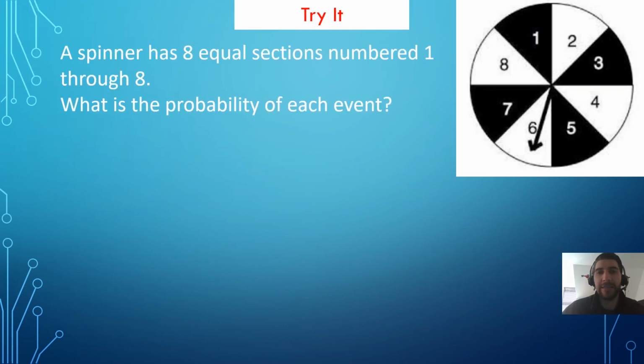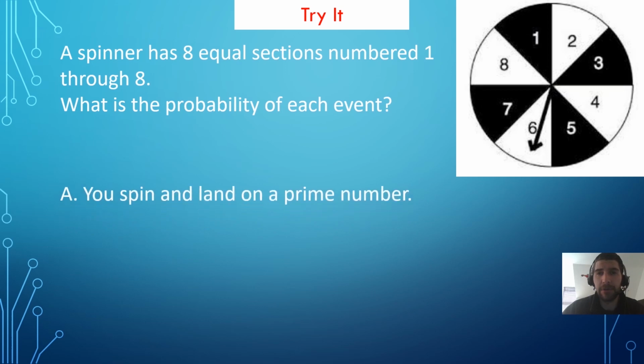Now you try. This spinner has 8 equally sized sections numbered 1 through 8. What is the probability of each event? Our first event is spinning to land on a prime number. So the first thing that we're going to need to do is figure out which numbers are prime. So the prime numbers here are 2, 3, 5, and 7. 1 is not a prime number because it does not have exactly 2 factors.